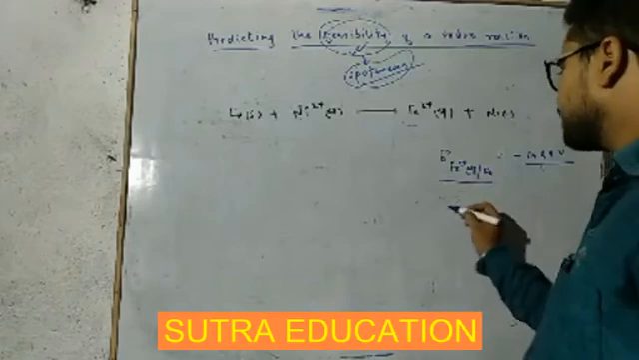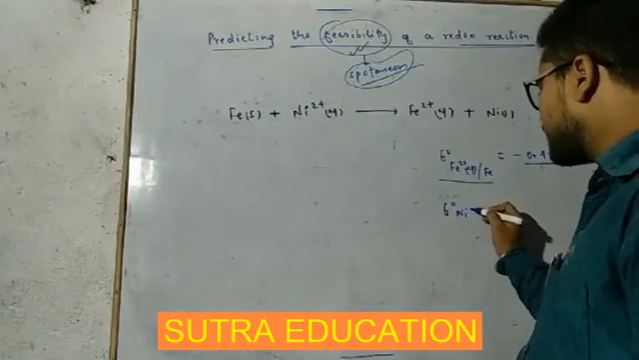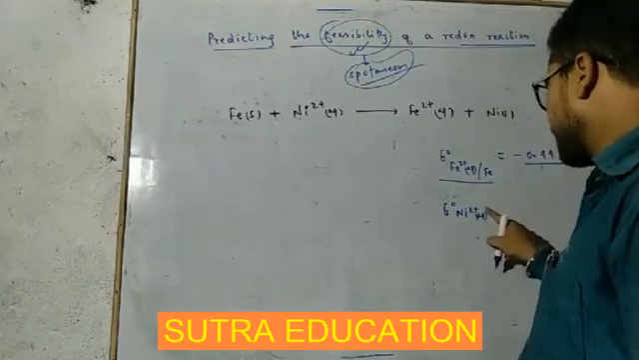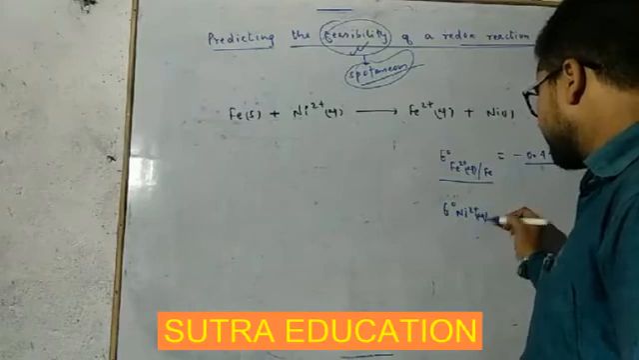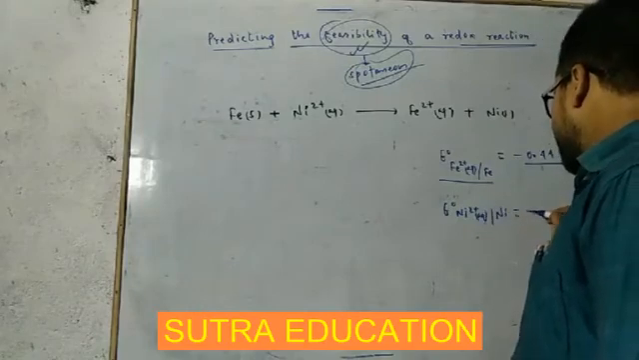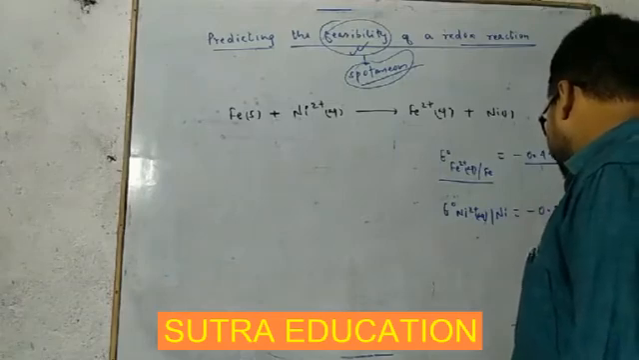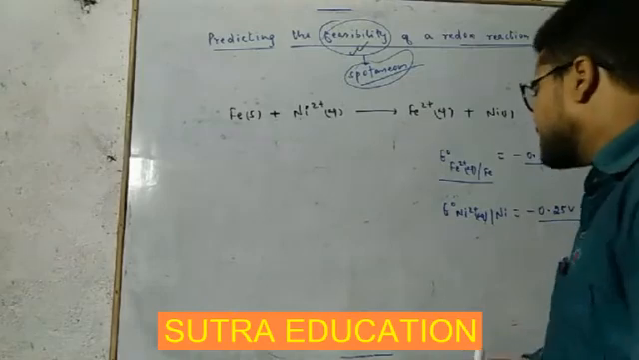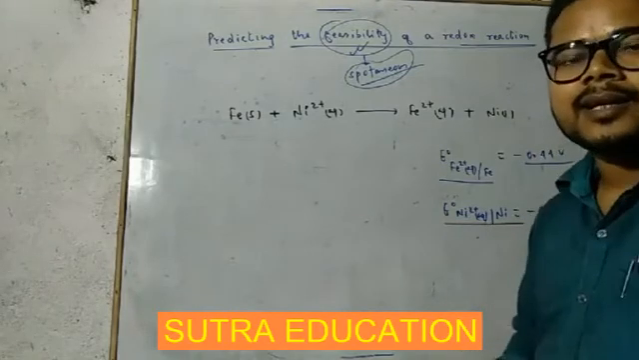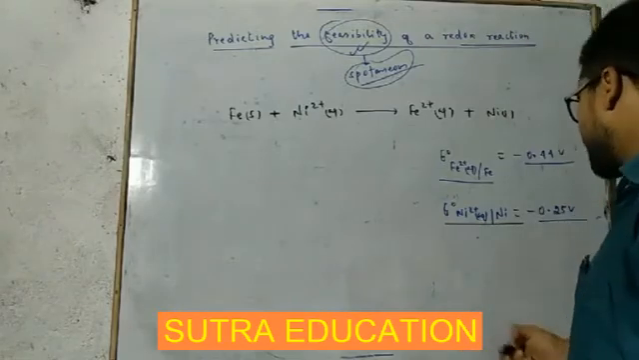And E naught Ni2+ aqueous to Ni is minus 0.25 volt. Getting this? What is this? This is the standard reduction potential of nickel, and it is given as minus 0.25 volt.